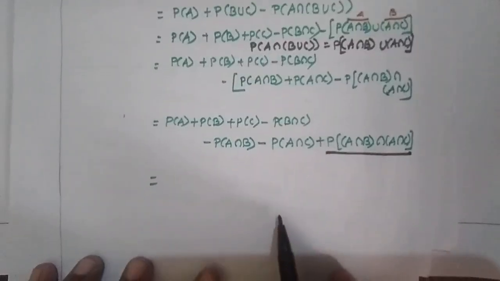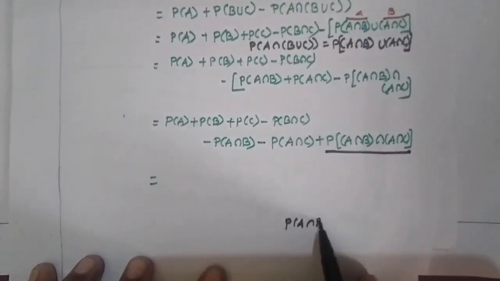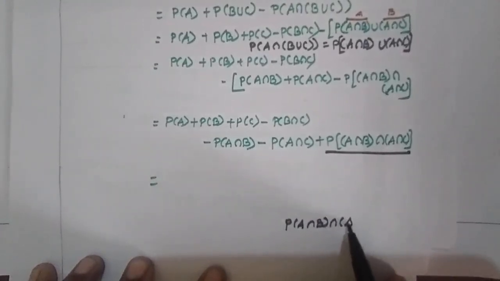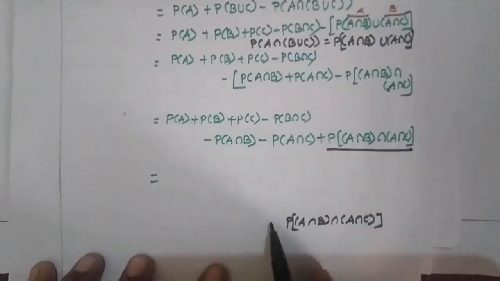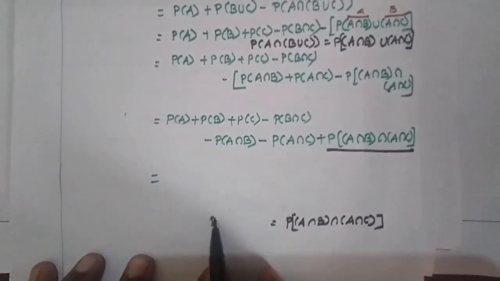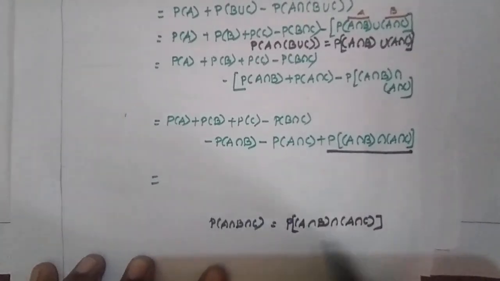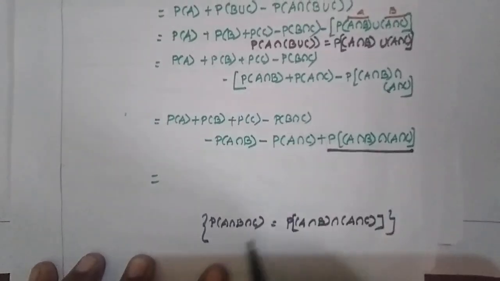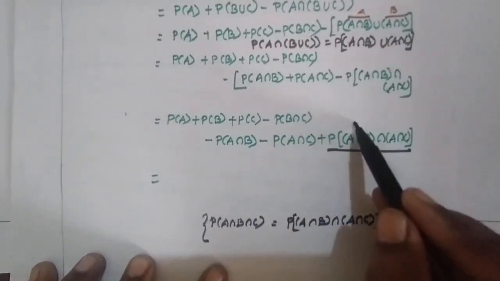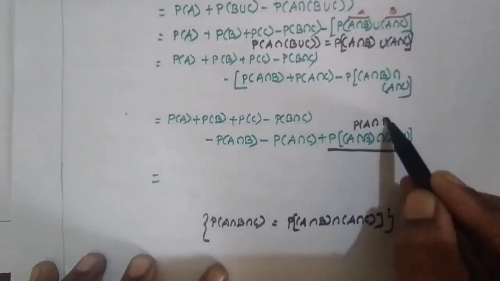We already learned that P of A intersection B intersection A intersection C is nothing but P of A intersection B intersection C. So we substitute that here.